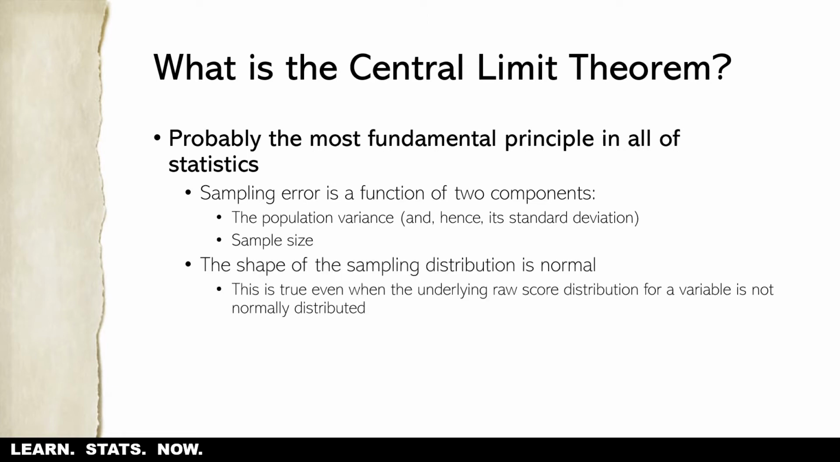Now, one of the nice things about the sampling distribution is that it's normal, and that's true even when the underlying raw score distribution for a variable is not normally distributed. We'll talk about that in the next video. But the takeaway for now is that sampling error is a function of the amount of score variation and population variance in the population, and then the sample size that's taken for the actual sample.